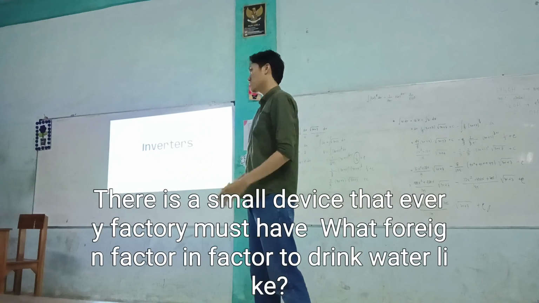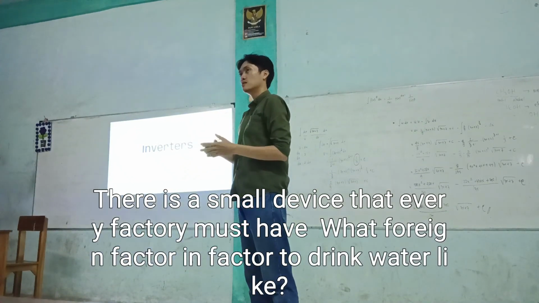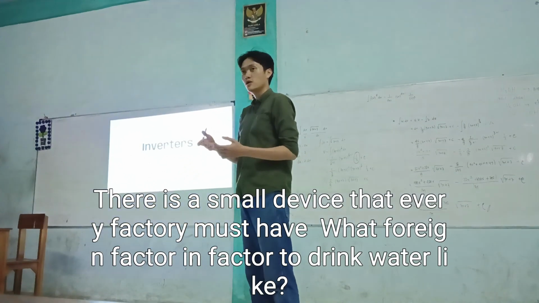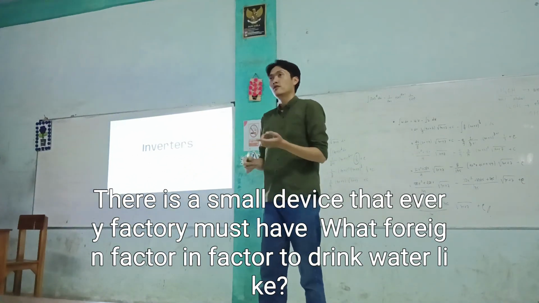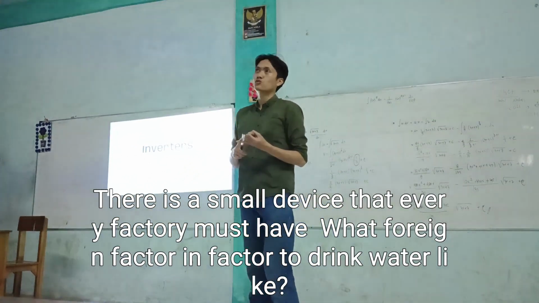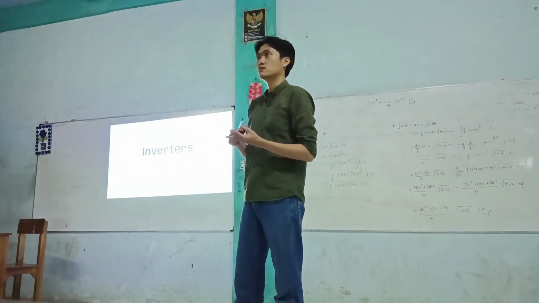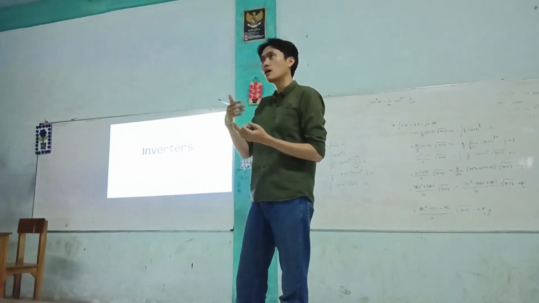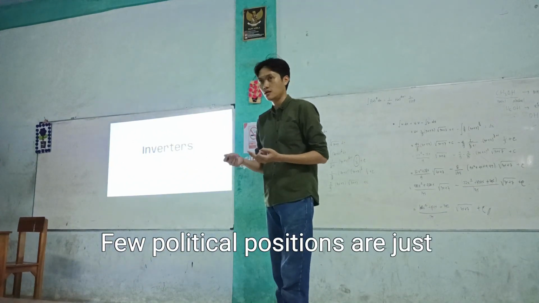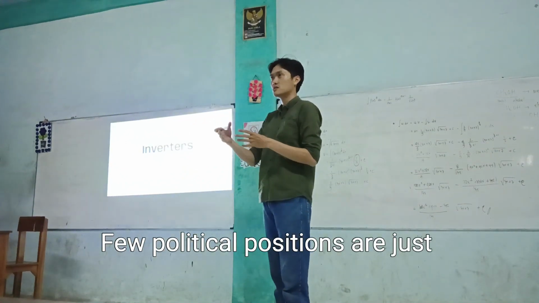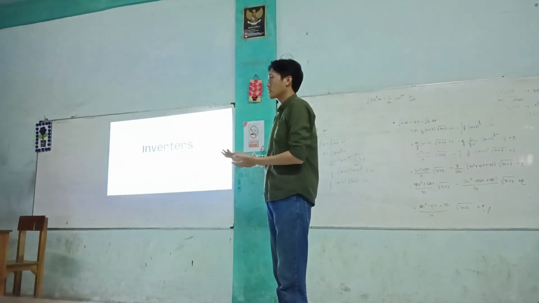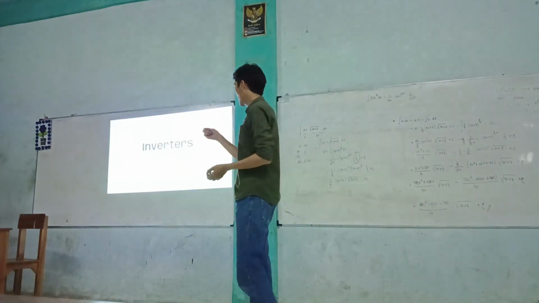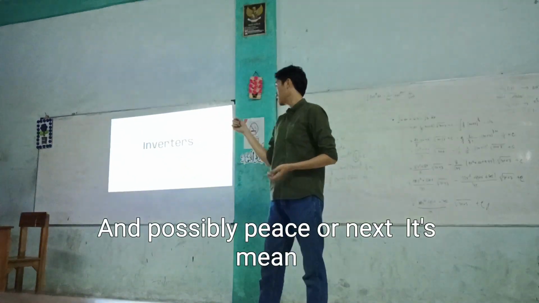Inverter. That is a small device that every factory must have. What is an inverter for? An inverter drives a motor like a pump, ID fan, FD fan in a few critical positions, or just a conveyor. And it is a costly piece of electronics.